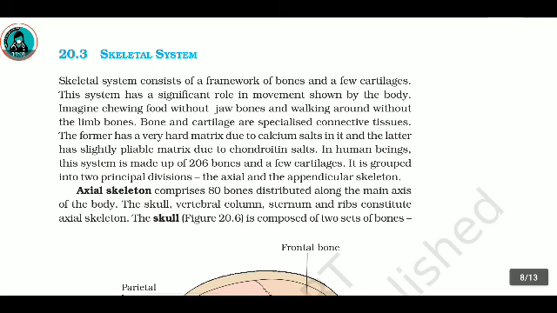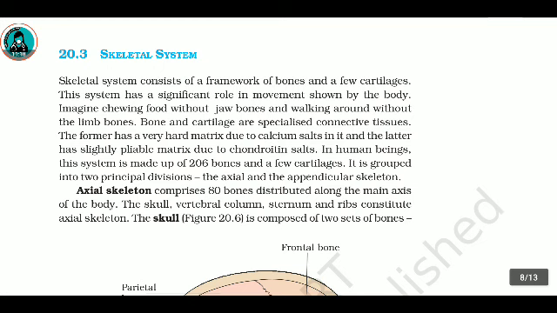The latter has slightly pliable matrix due to chondroitin salts. In human beings, the system is made up of 206 bones and a few cartilages.